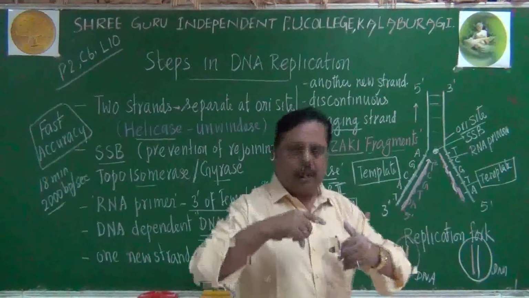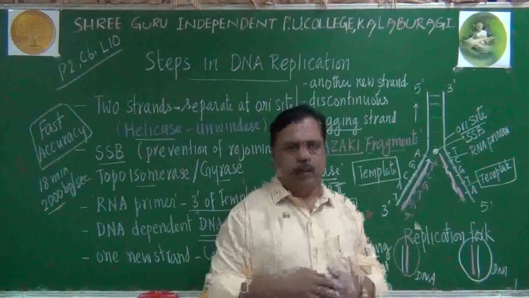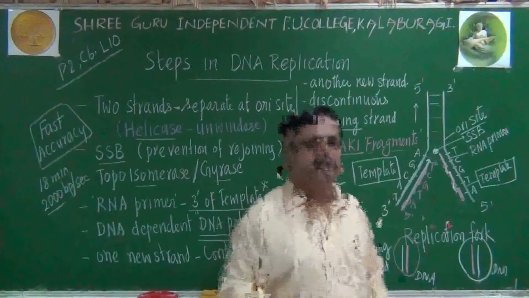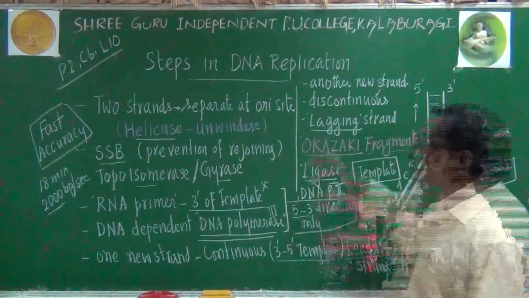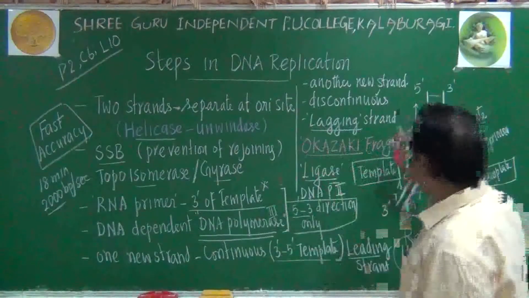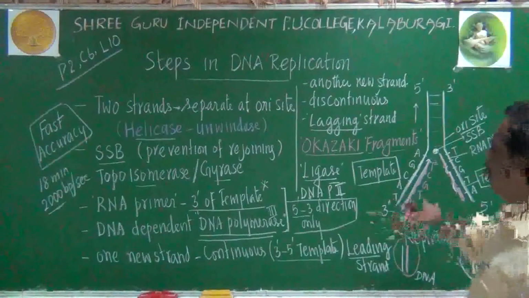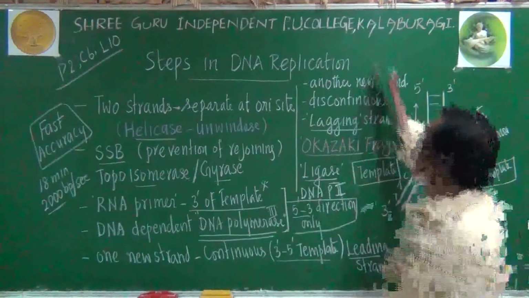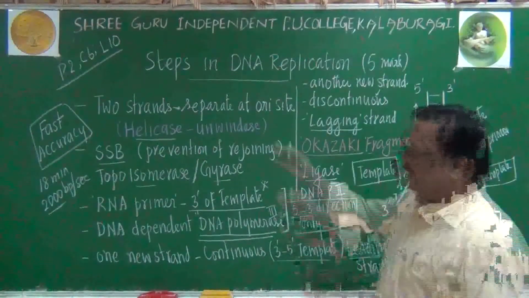Continuous strand is formed always on the 3' to 5' template, so that it will move towards the fork. Another strand will be formed away from the fork or away from the ORI site, that is called discontinuous strand. Discontinuous strand is known as lagging strand. Okazaki fragments, ligase, every point we have to remember. This diagram has to be drawn for explaining the replication process, and you must know about all these steps. Very important 5-mark question. So remember all the points you have to write.